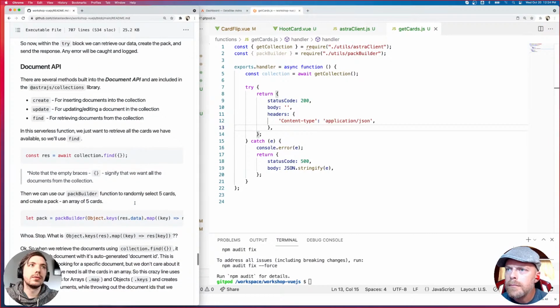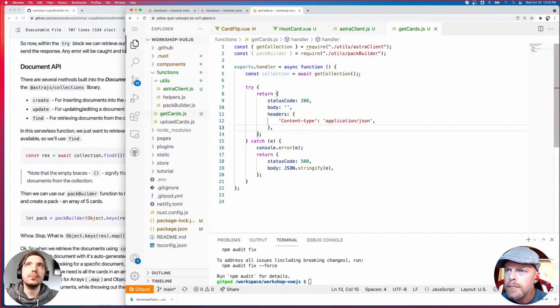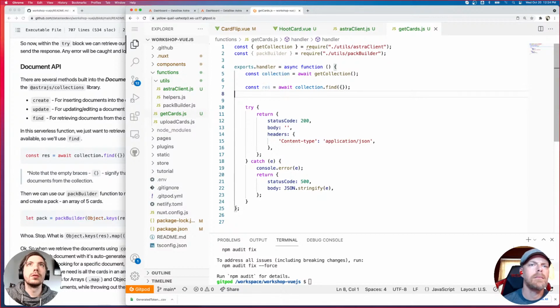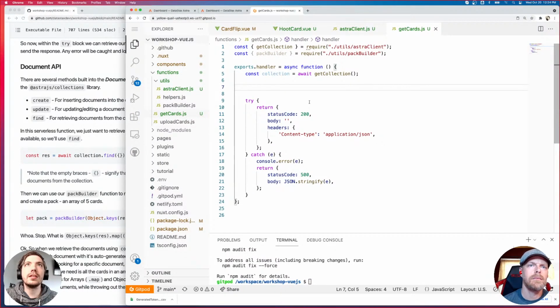All right. I'm going to put that there. Actually, that needs to go in the try block.